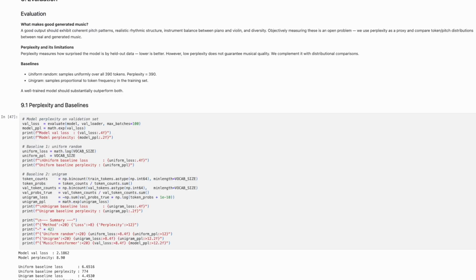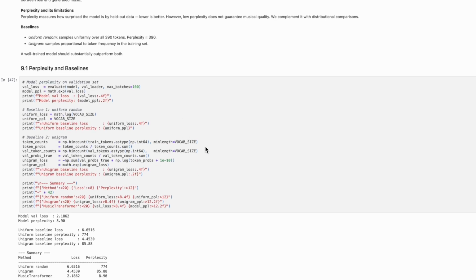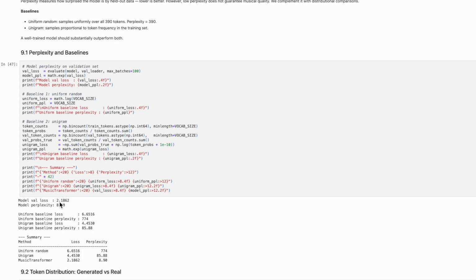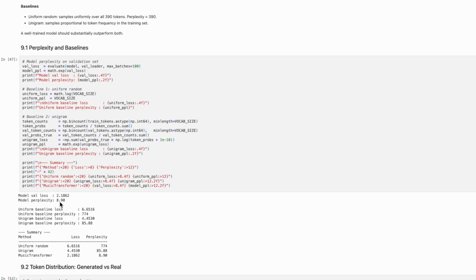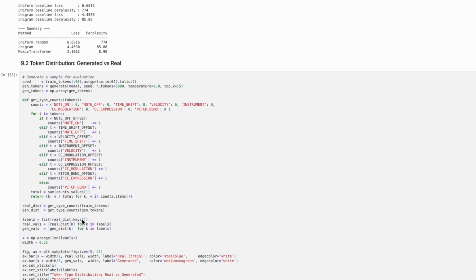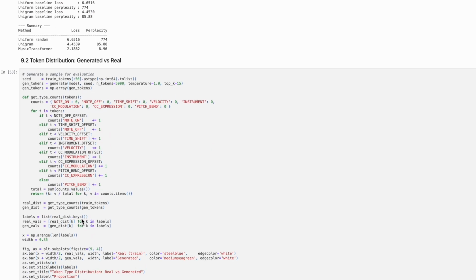Now let's walk through the evaluation code. In 9.1, we run the evaluation function on the validation batches to compute the average cross-entropy loss, then convert it to perplexity using the exponential. As you can see, the model achieves a validation loss of 2.1862 and a perplexity of 8.9. We can see that our model outperforms both baselines by a large margin.